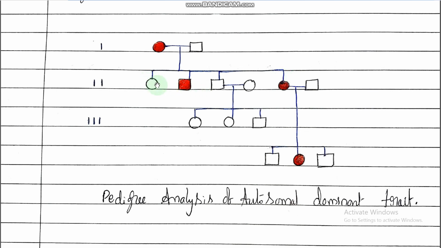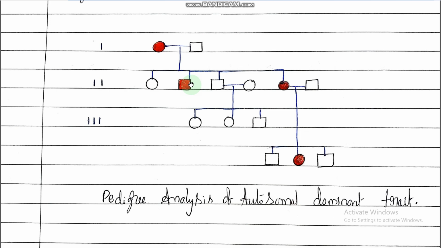Among the 4 children, how many members are affected? 2 members, 1 boy and 1 girl. Up to this clear? And 2 are normal, 1 boy and 1 girl. So, out of 4 children, 2 progenies are affected.